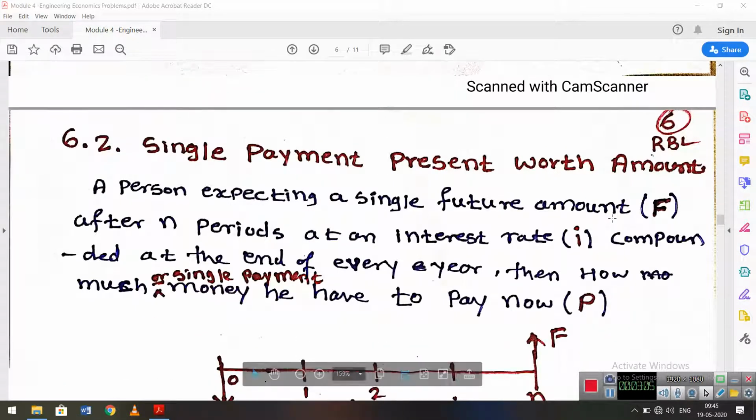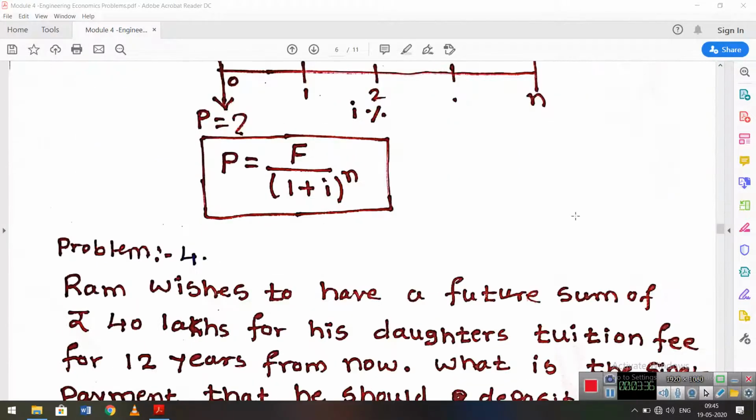If I paid 1 lakh rupees today, after 20 years is it the same 1 lakh rupees only? We have to get around 3 to 4 lakh rupees because that much is its worth. Single payment present worth amount means if I pay 1 lakh rupees today, after 20 years the cost of money is different, maybe 2 or 3 lakh more than that. Okay, that is the same thing.